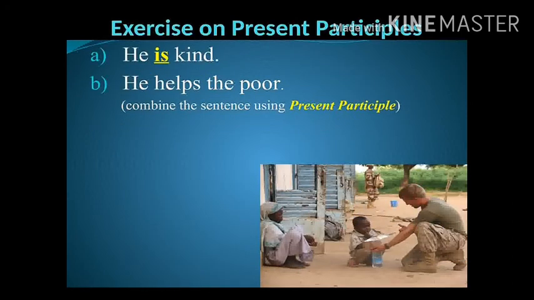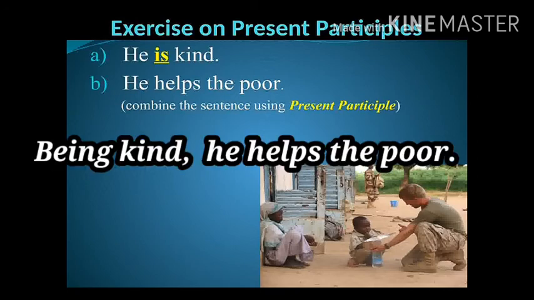In the next example, he is kind. He helps the poor. His base form is be. So it changes into being kind. He helps the poor.